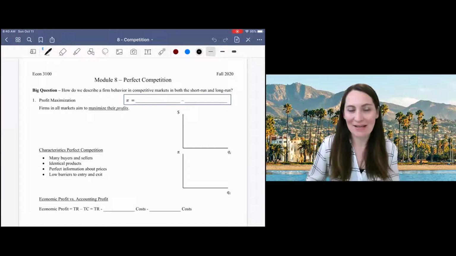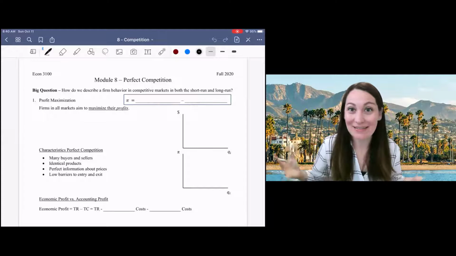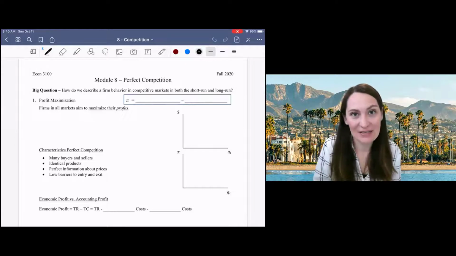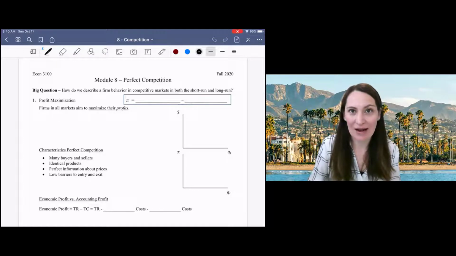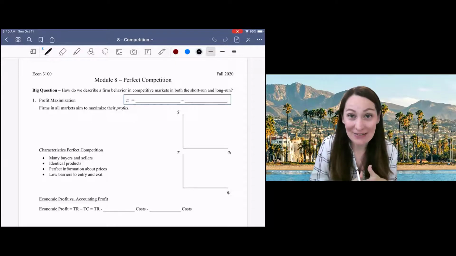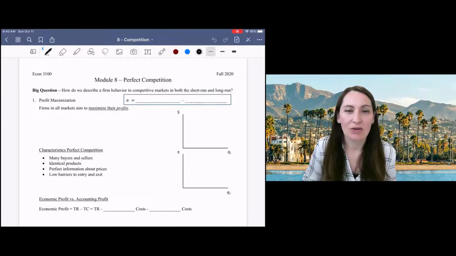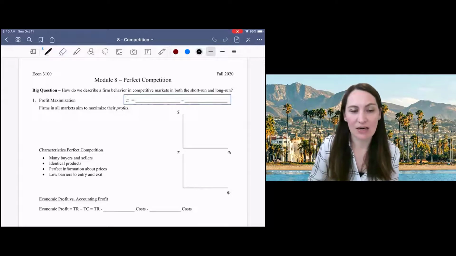It's week 9, and we're finally ready to talk about markets. We spent a long time talking about consumer choice to derive demand. Then we talked about cost and production to derive supply. And now we're ready to bring it together to talk about a perfectly competitive market. Our focus here is still on firm behavior and describing firm behavior within the context of a perfectly competitive market.